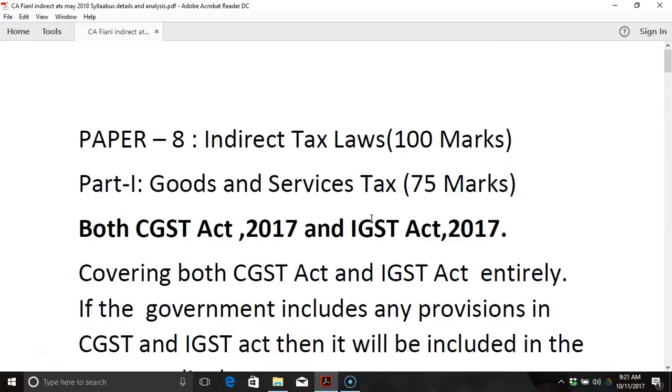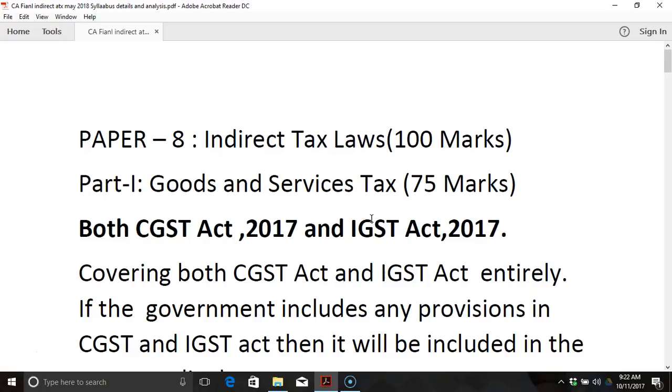Hello friends, today I am going to discuss the CA final indirect tax paper. The indirect tax paper has undergone a change after the advent of GST. So we are going to see the particular chapters and the relevant information regarding the CA final paper for May